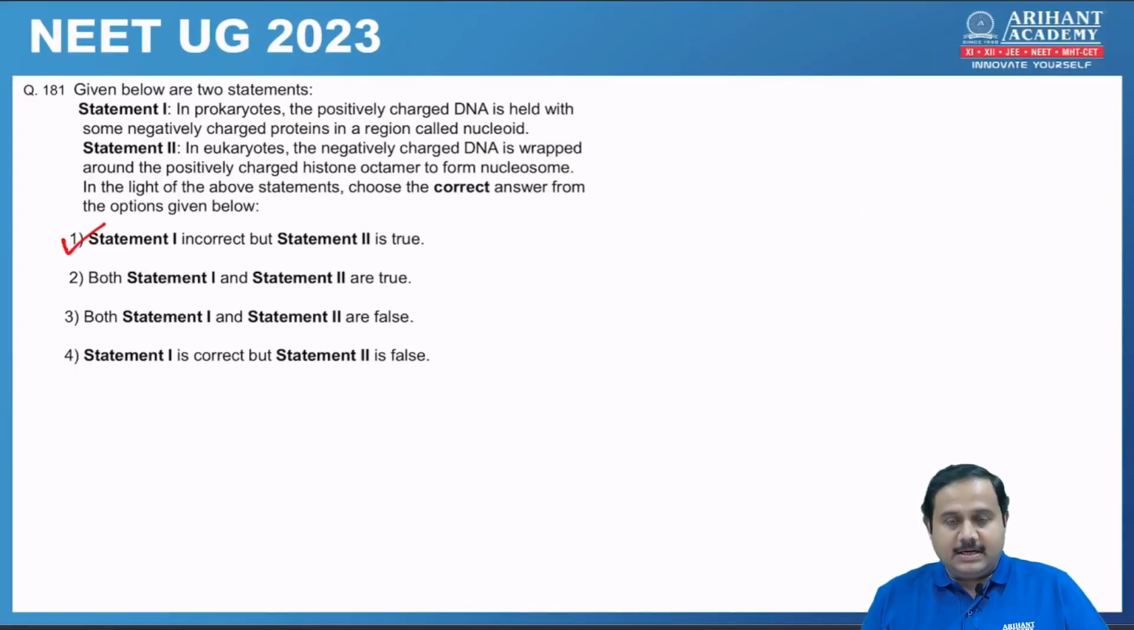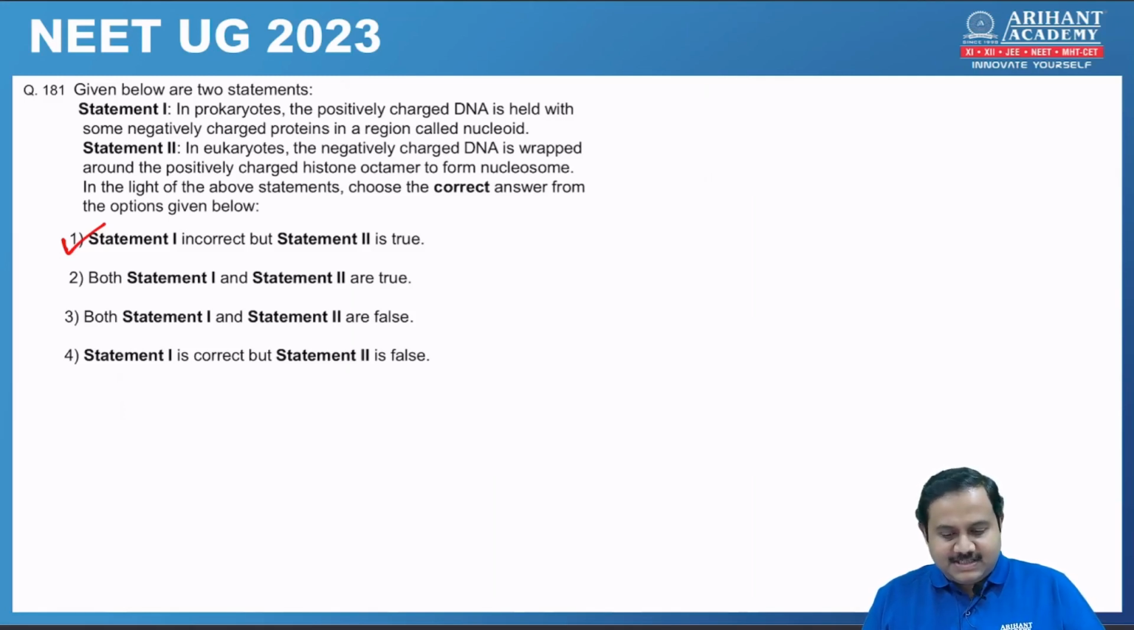181. Again two statements, true or false. So statement 1 is incorrect, but statement 2 is correct. So option 1. Statement 1. In prokaryotes, positively charged DNA. Now this is wrong. You know DNA has phosphate group which are negatively charged.